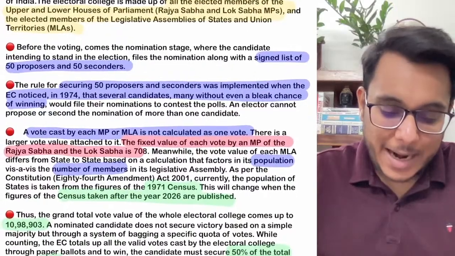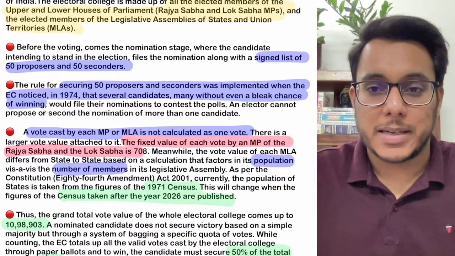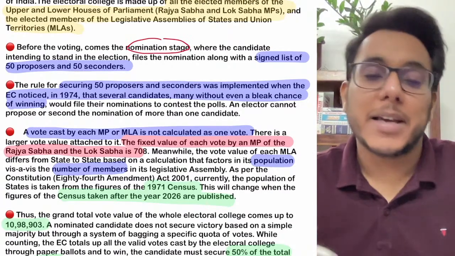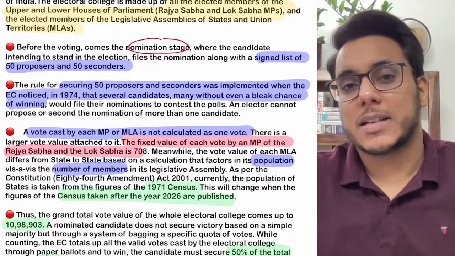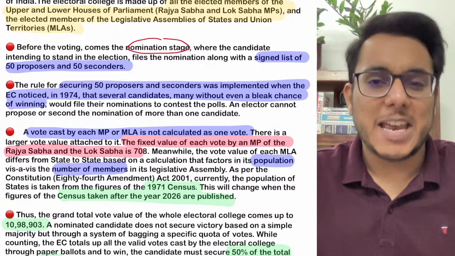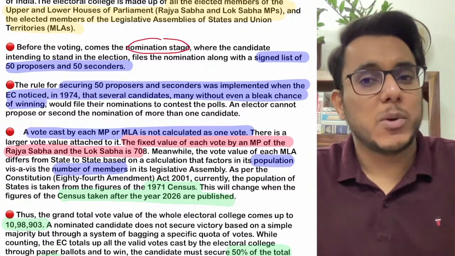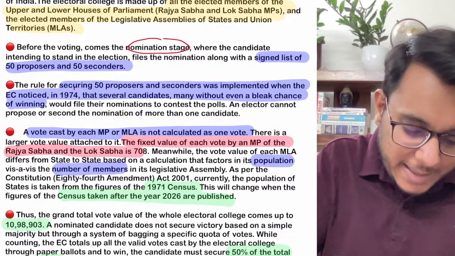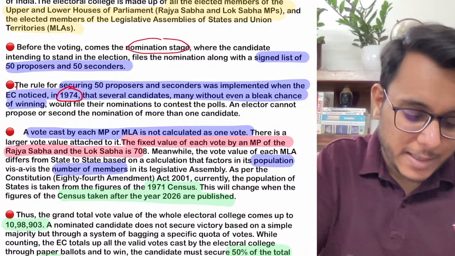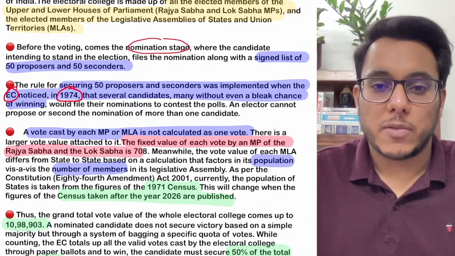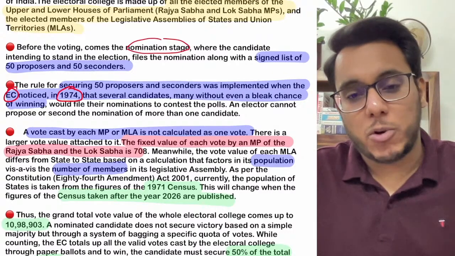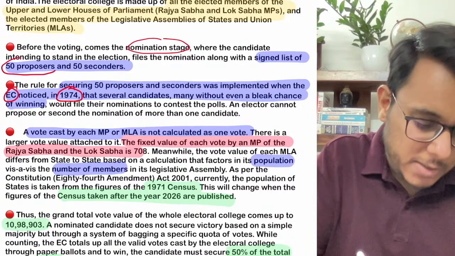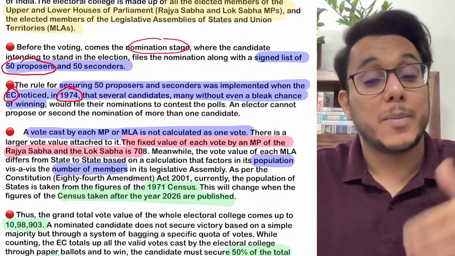Now guys, before the actual voting for the president comes the nomination stage. Earlier, anybody could stand for the election of the president, even candidates who had no possibility of winning. So in 1974, a new provision was added. It provided that if anybody wants to stand for the election of the president, there need to be at least 50 proposers. Now who can be these proposers? Proposers will be the electors.